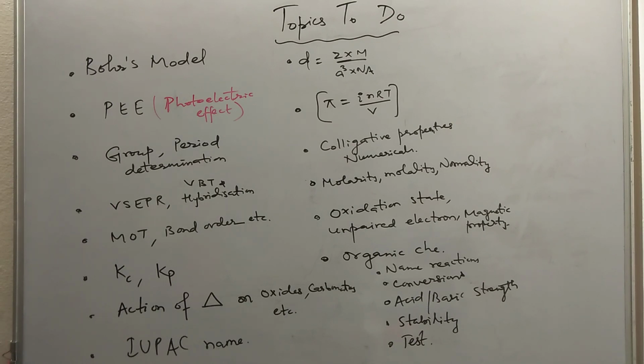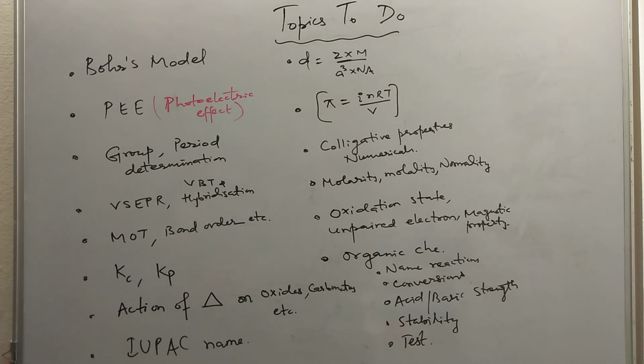From chemical bonding, you need to prepare the valence shell electron pair repulsion theory, the VSEPR, hybridization, the shapes of molecules, the bond angle, the bond parameters, the bond order. In molecular orbital theory, you need to focus on bond order. Like the bond order of nitrogen was asked in 2014 MSET, it is 3. Bond order of O2 is 2, O2 is paramagnetic, B2 is paramagnetic despite having an even number of electrons, so keep this in mind.